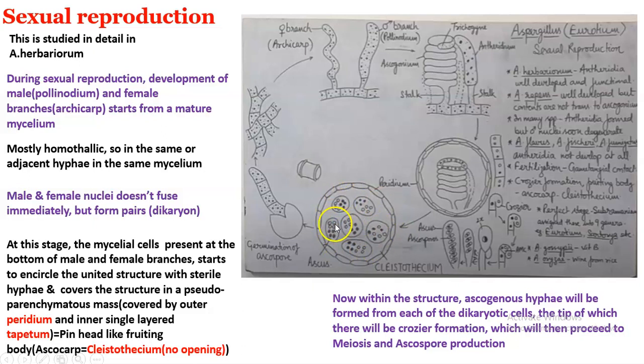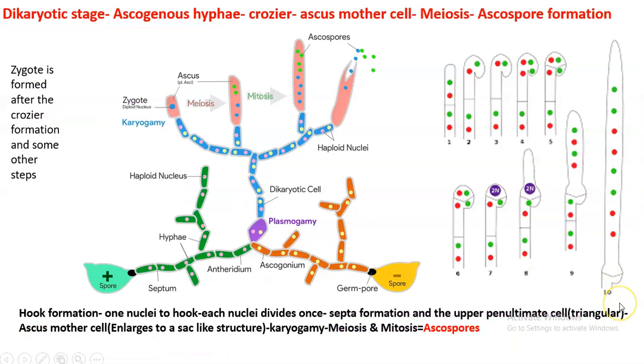Each ascus will be having 8 ascospores that, at the time of germination, will be released outside, and it will be forming a new germ tube, and this germ tube will be developing itself into new mycelia. New mycelia, just like vegetative mycelia, will again be forming the male and female branches, and that will ultimately be forming the cleistothecium, and the cycle repeats. So I have attached everything in this. This is after meiosis, this is after mitosis.